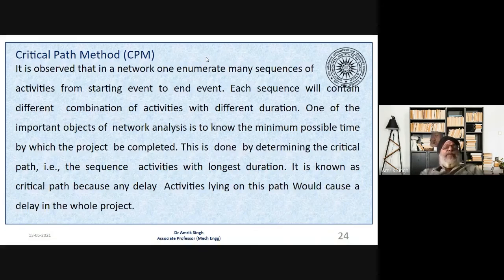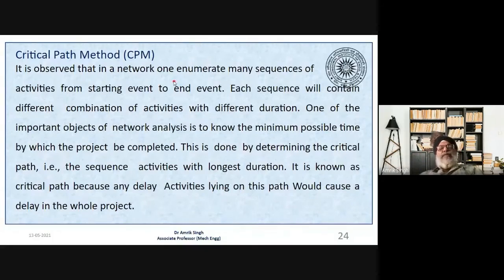One path goes via the state highway, the second path goes via a village, and the third path goes via Bhatpar. So these are the three paths. You have to evaluate which path is going to take less time and which path is going to take more time. So you identify those activities which fall on the path with the longest time. That will become the critical path.